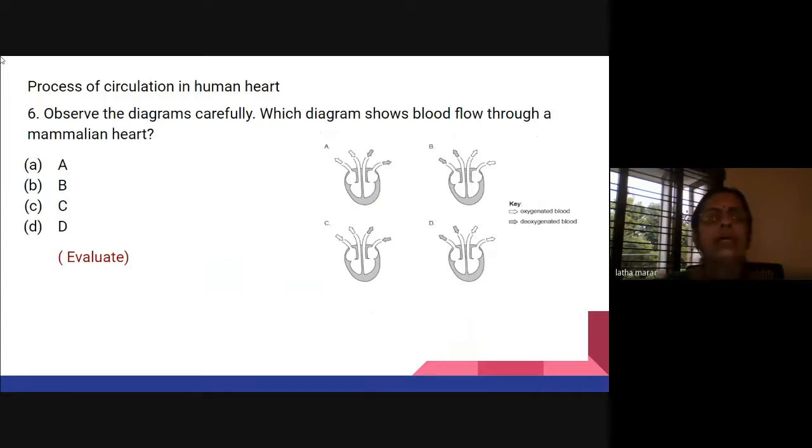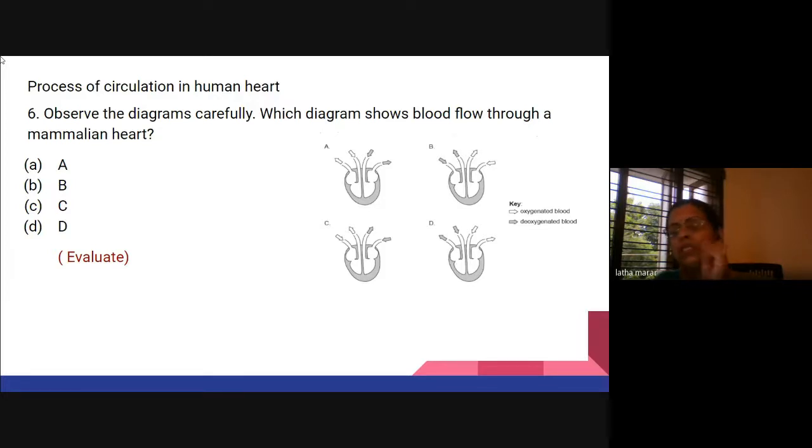Now here this is regarding the circulation in the human heart. This diagram shows four pictures of the heart. It is all mammalian, not of different animals. Which diagram shows blood flow through a mammalian heart? When the child looks at the diagram, all of it looks approximately similar. But there is a key there which shows the white arrows as oxygenated and the black arrows as deoxygenated.